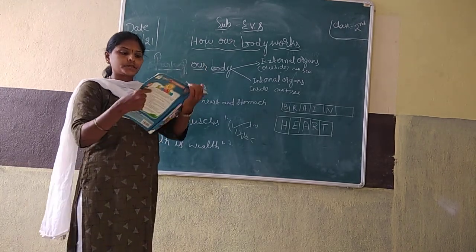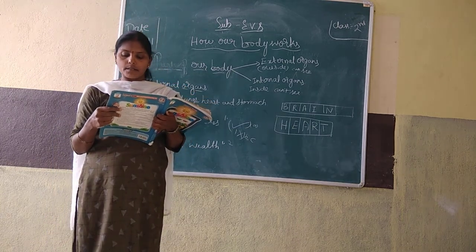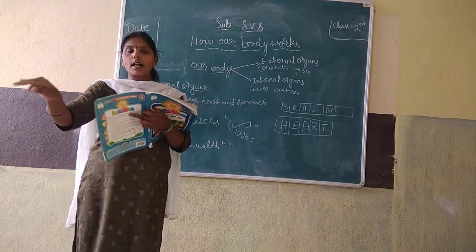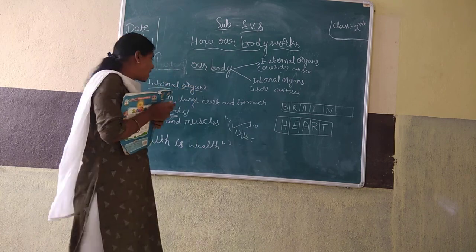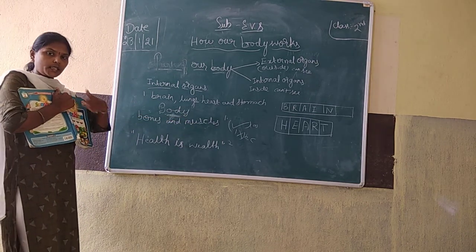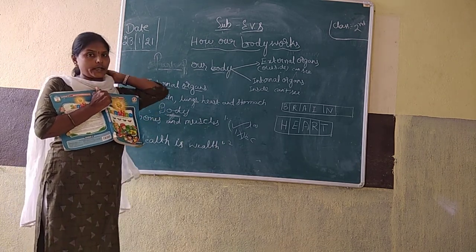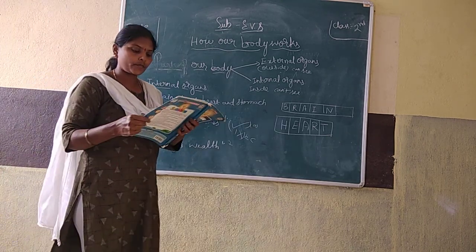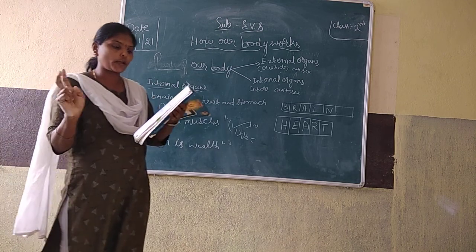Okay. Next, bones and muscles. Our body is made up of bones and muscles, but the skin covers them. We cannot see them, bones and muscles are covered with the skin. Just as we cover our body with clothes, the skin covers the bones and muscles, so we do not see them.